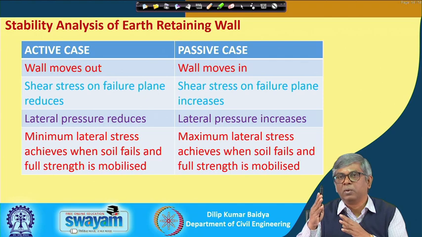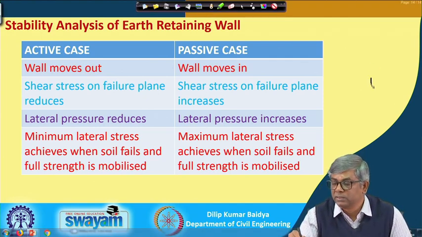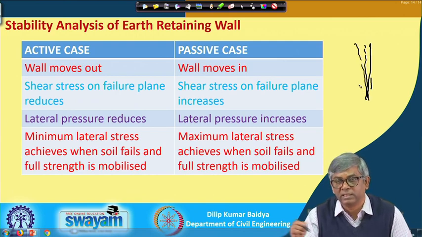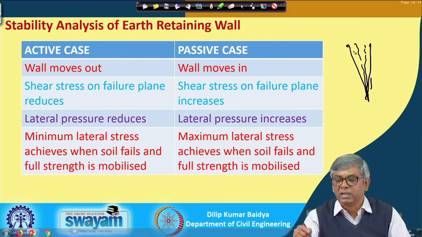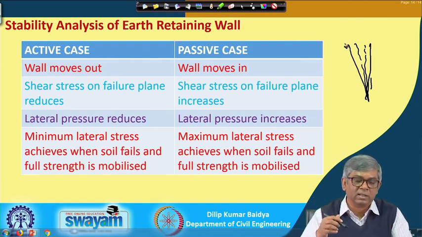If this is the wall and it moves here, this is active, so pressure will be reduced. Further it is moved this much, still it is active, but there is some movement beyond which, if you move, the wall will collapse. That is the limit, that means just before the verge of failure, whatever pressure is developed is the active earth pressure.